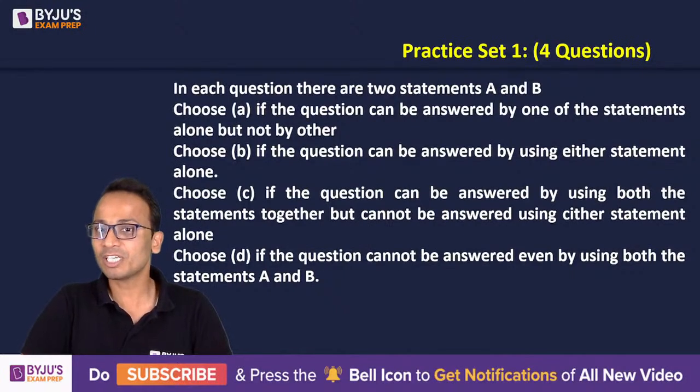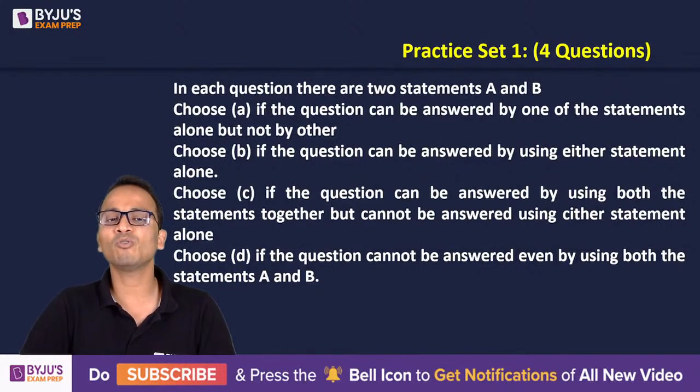Mark option B if the question can be answered by using either statement alone. Option C if the question can be answered by using both the statements together but cannot be answered using either statement alone. Last, option D if the question cannot be answered even by using both the statements A and B together.